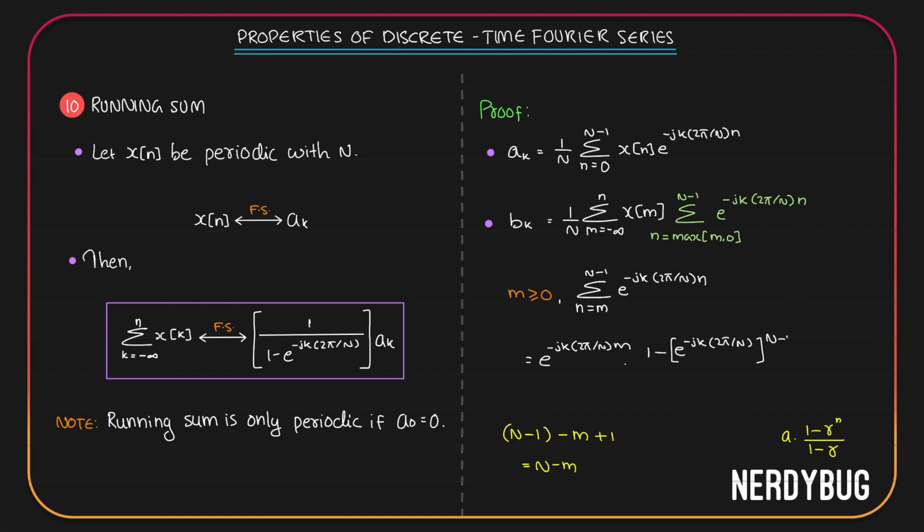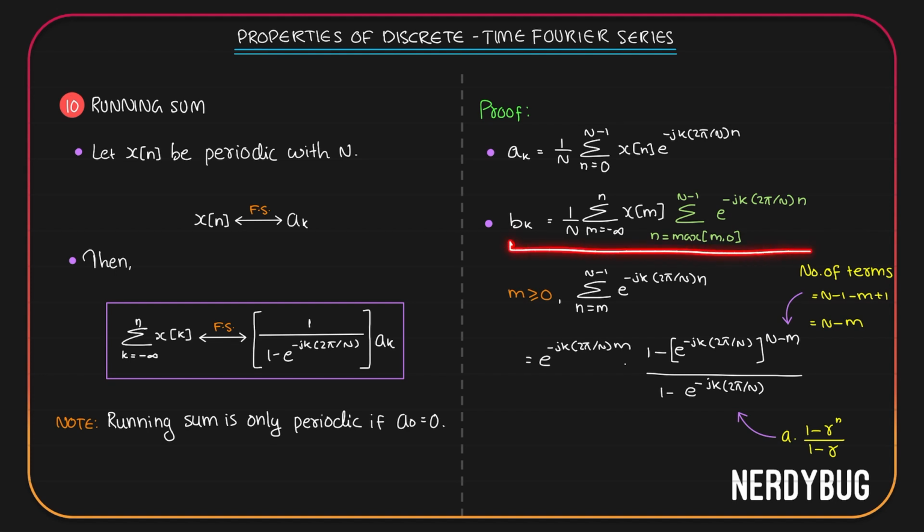So the power here will be n minus m divided by 1 minus r. So 1 minus e raised to minus jk 2 pi by n. So we got bk is this much and the inner sum is this much. Let us replace the inner sum with what we found over here.